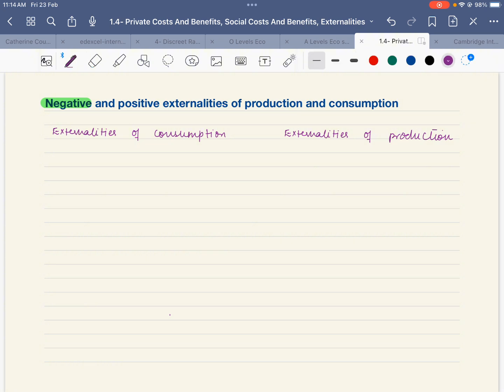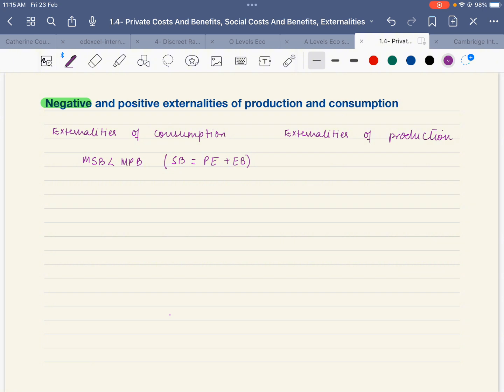When we are talking about externalities of consumption, marginal social benefit is less than marginal private benefit. That is why this is an externality. We know that social benefit is equal to private benefit plus external benefit. When marginal social benefit is less than marginal private benefit, it means that external benefit is less, private benefit is more.